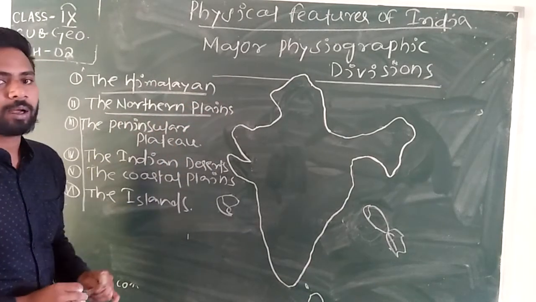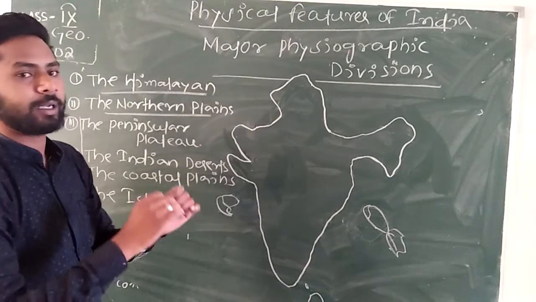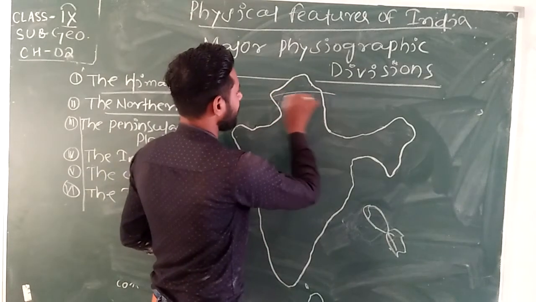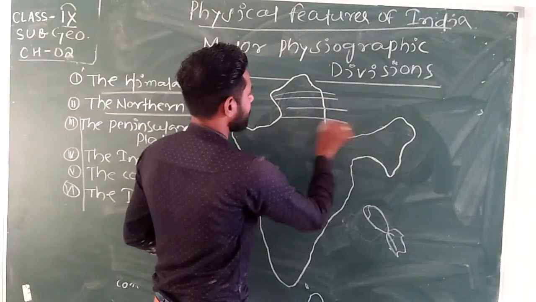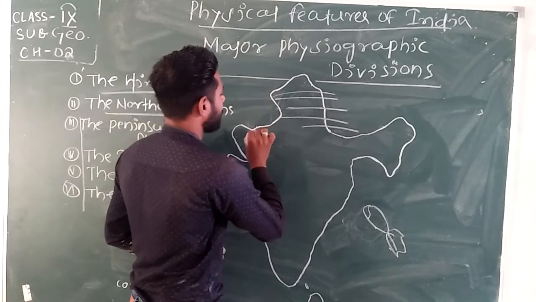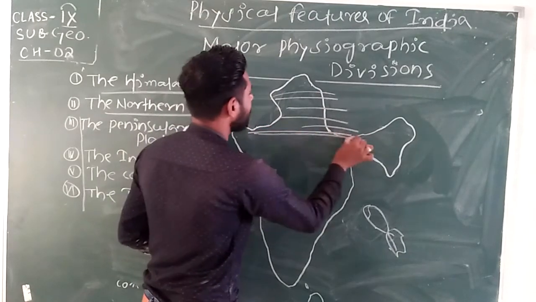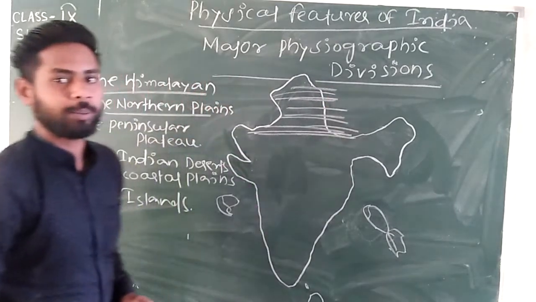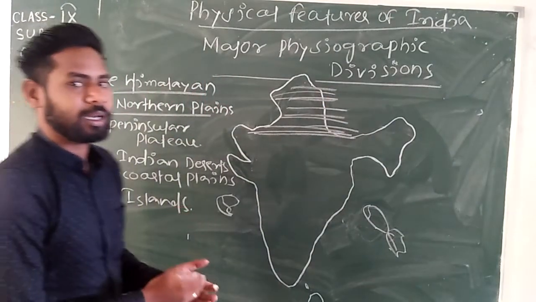The Himalayan mountains lie totally on the north side of India, including some parts of Punjab. These are the areas of the Himalayan mountains.